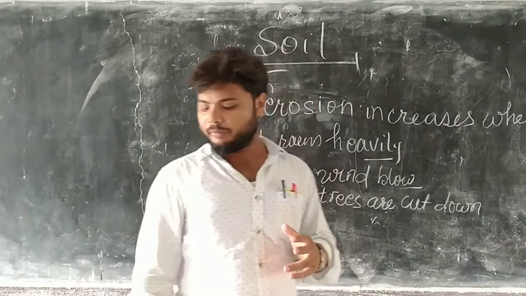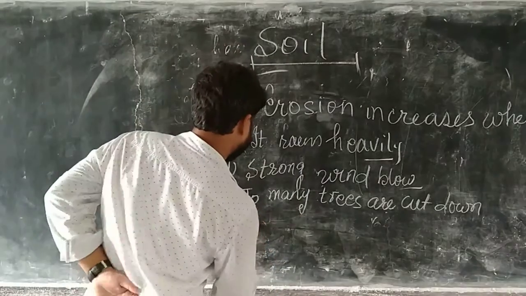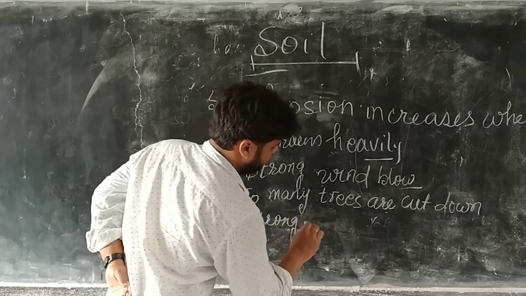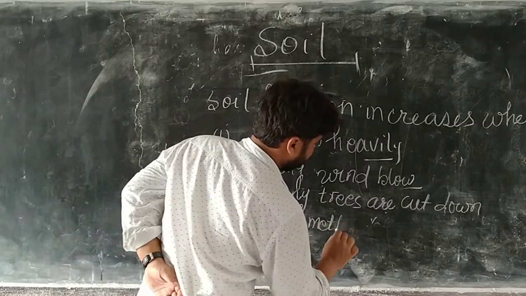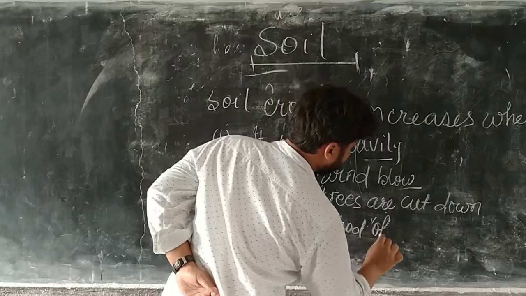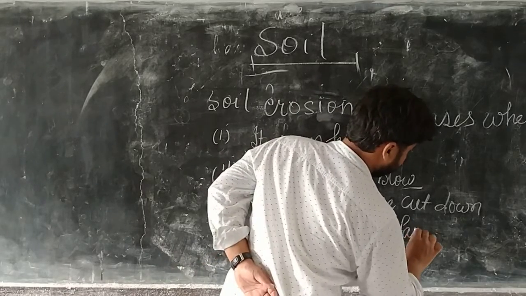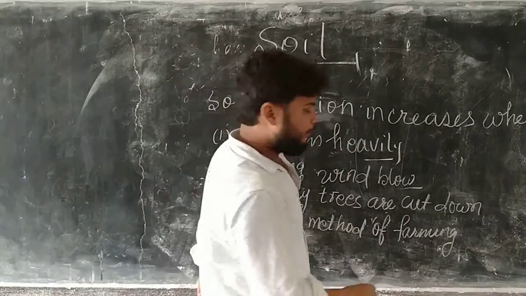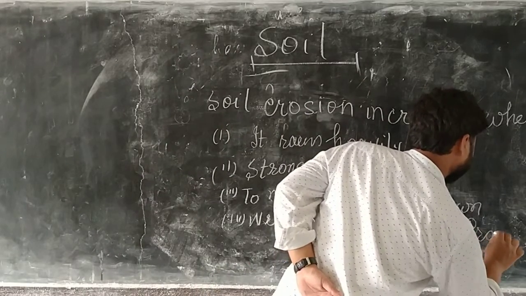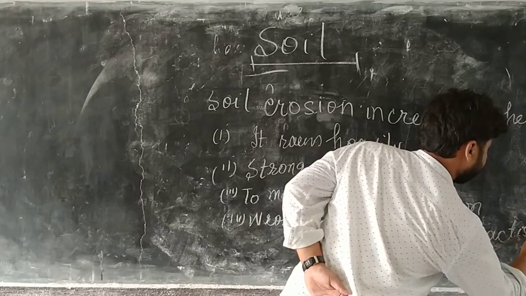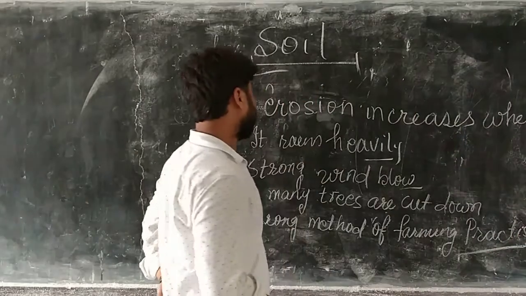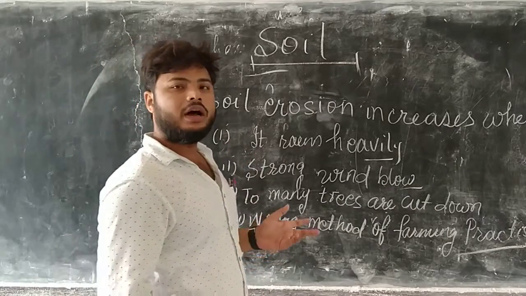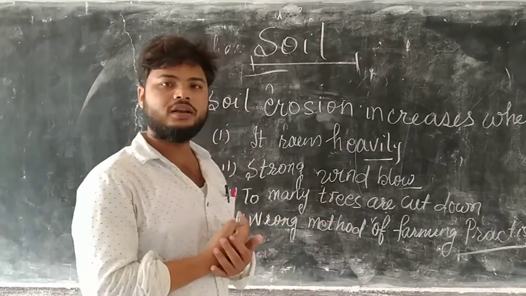Next one is wrong methods of farming are practiced. Okay, these all four are responsible for soil erosion.